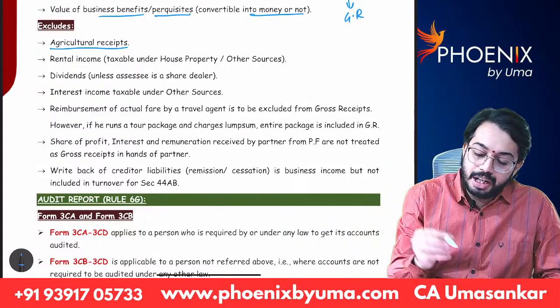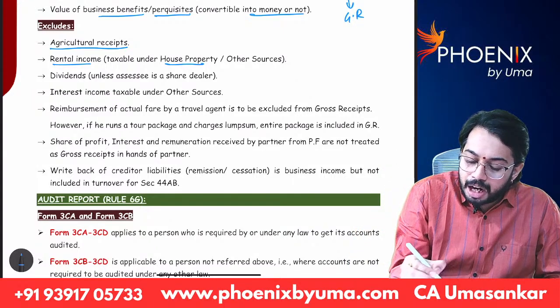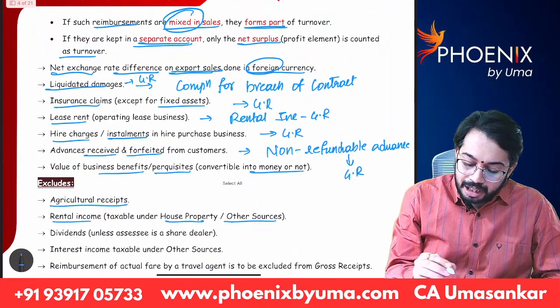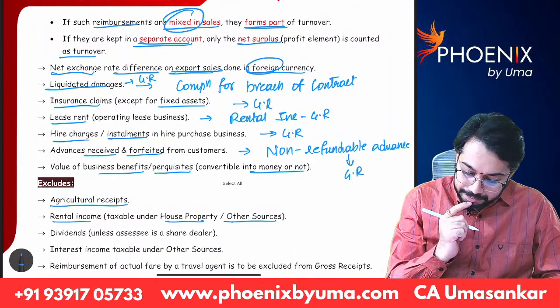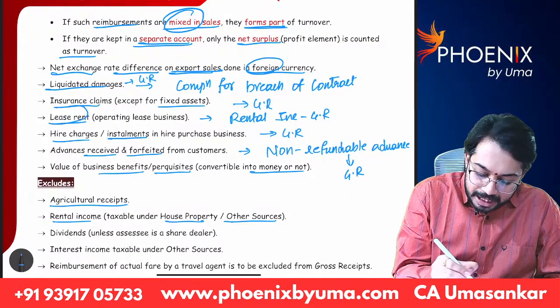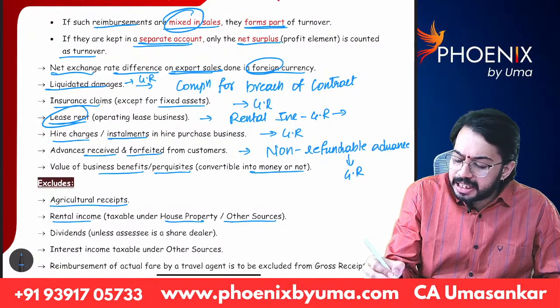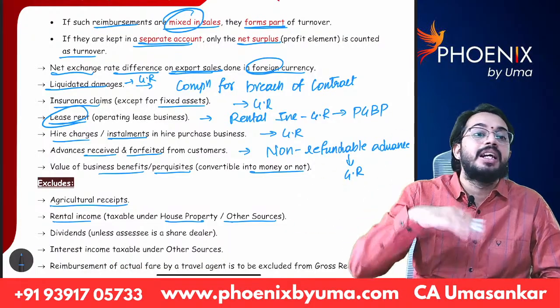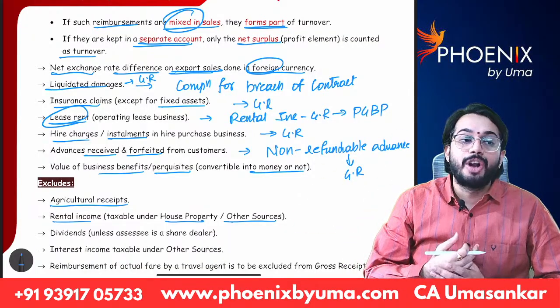Rental income is taxable under house property or other sources. If lease rent is taxable under PGBP, then that rental income is considered in the calculation of gross receipts.